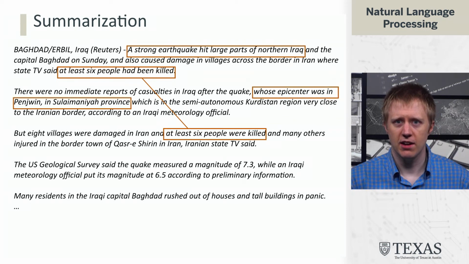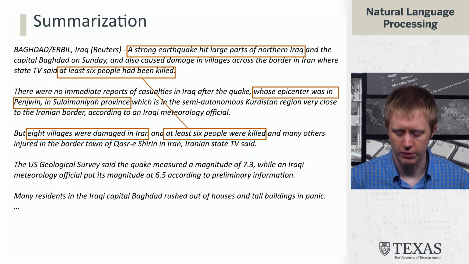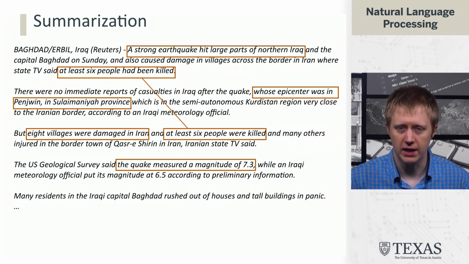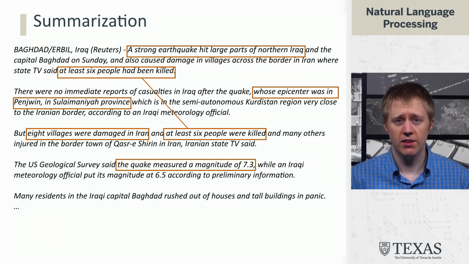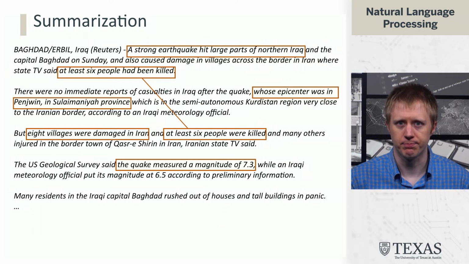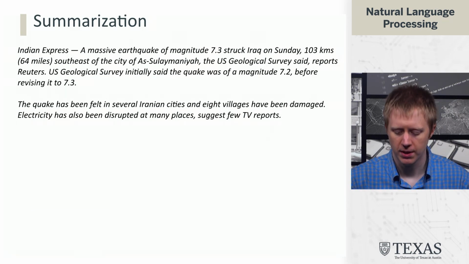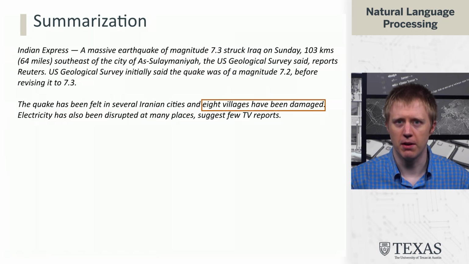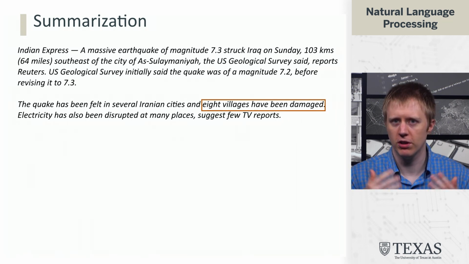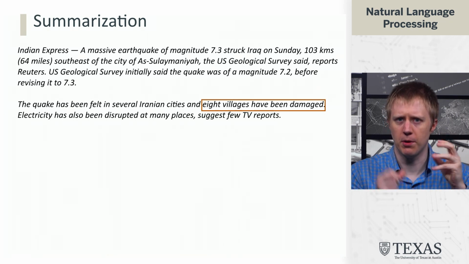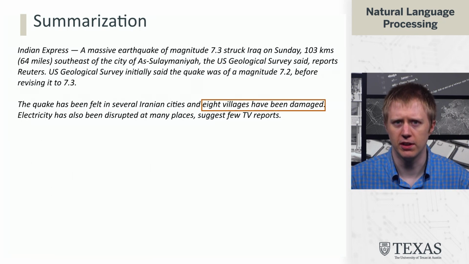And then we have some other details, like for example, where the epicenter is, villages being damaged, the magnitude of the earthquake, etc. And so we can identify all these individual facts, and the question is, which ones do we pick, and how do we put this together into a summary? All right, let's take a look at another article. So here we also see information about 8 villages having been damaged. And this tells us that probably that is some useful information. So if we're looking at these 2 articles at the same time, the fact that information is being repeated either within the same article or across articles tells us that it's probably fairly important.